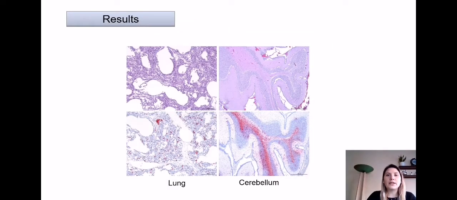PCV3 genome can also be found in healthy tissues of the same animals where lesions were found. Here we have lung and cerebellum with no apparent histopathologic lesions. However, we can observe PCV3 genome in macrophage-like cells in lung, also in perivascular area. Also in cerebellum, we can find PCV3 genome in white matter in a high amount, and also in a moderate to low amount in gray matter.